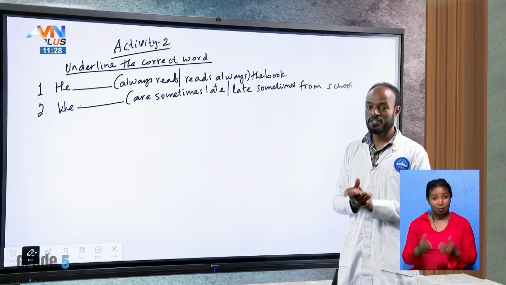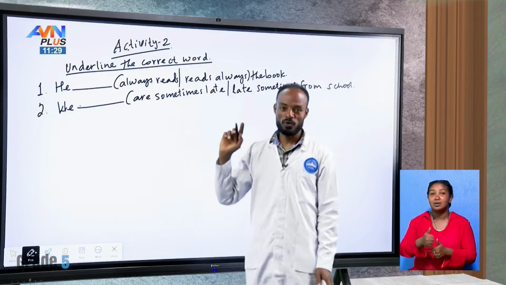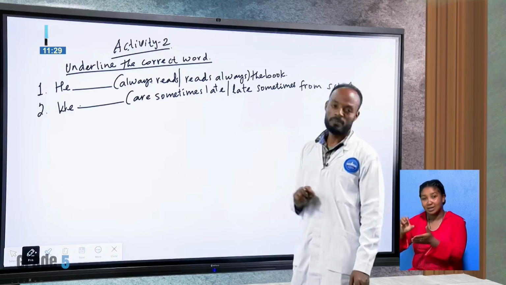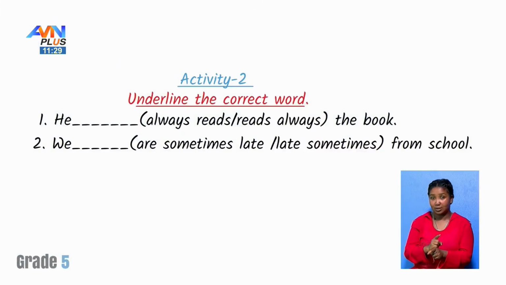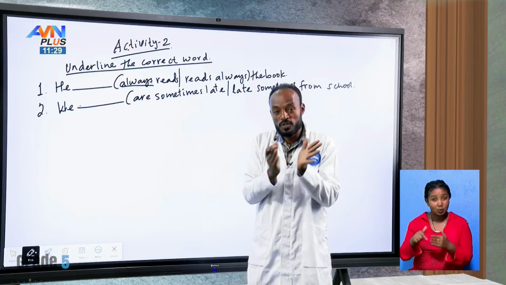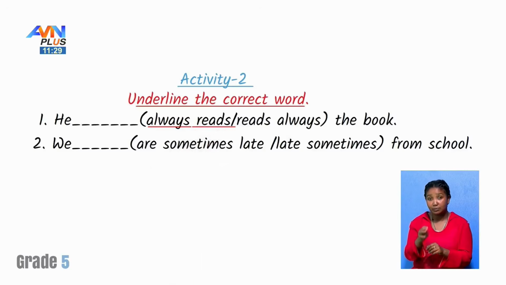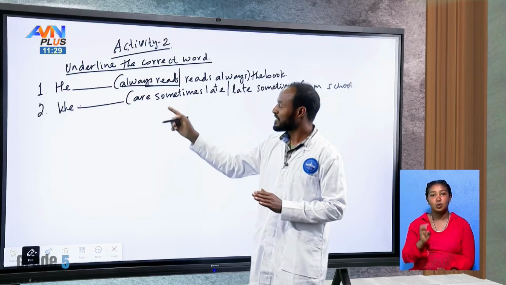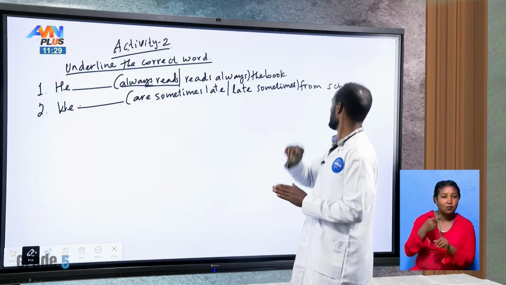Well done, I hope they did it. Nice. So which one is the correct answer for question number 1? He always reads or he reads always the book. Good. The given word here, always, is just one word, okay? So it should go between the subject and the verb. So the answer should be, he always reads. Nice. What about the second one?